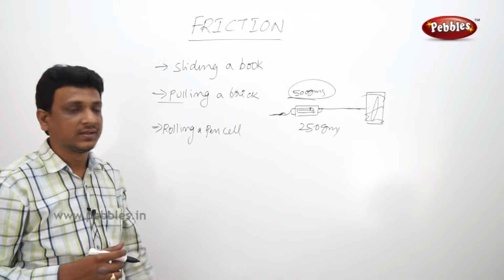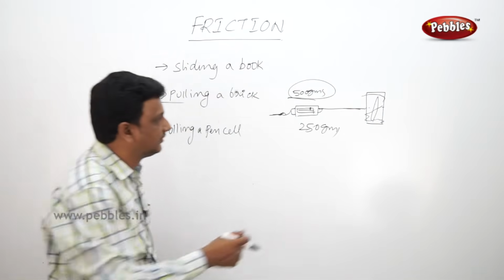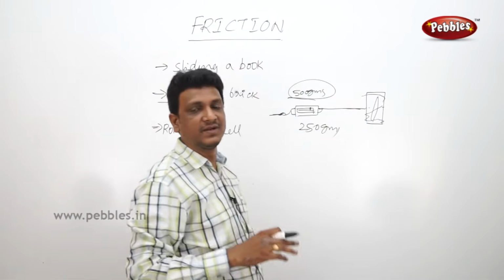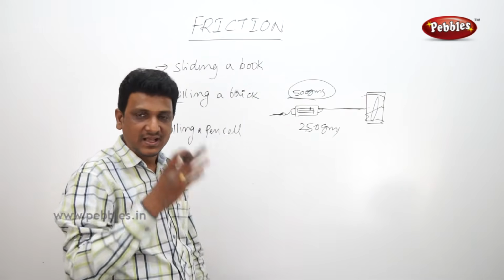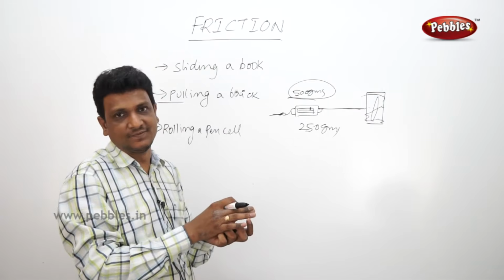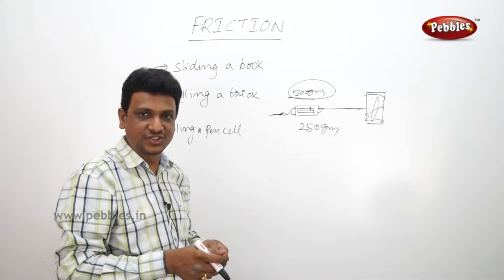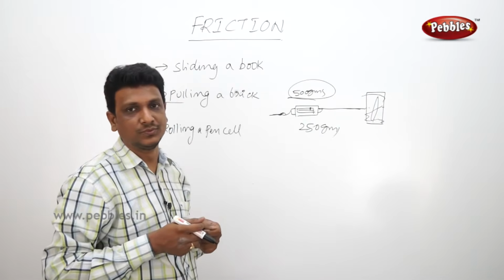Why? The force is reduced. With little force you can pull because of the polythene film. The difference is in the surface. Earlier, the brick was on the table. Brick is a rough surface, table is a rough surface. Both are rough surfaces, so more friction. More force has to be applied to move. With less friction, less force has to be applied to move.